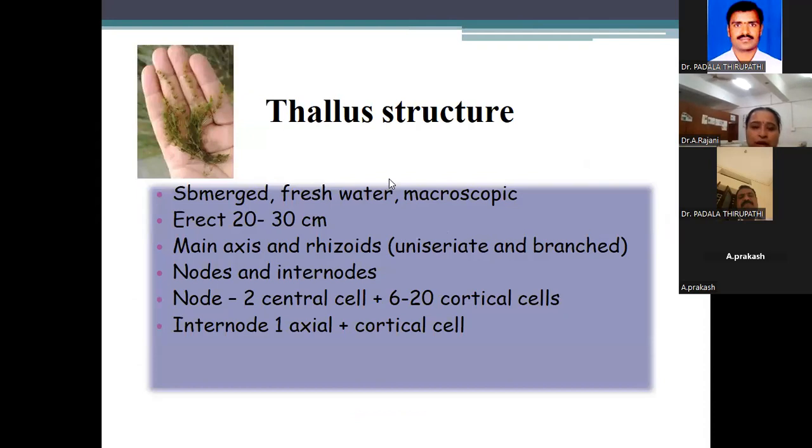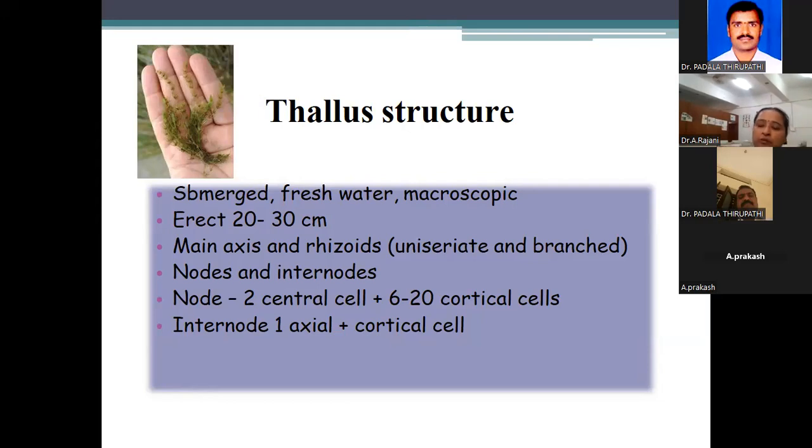Thallus, you know, the plant body name is called thallus. But compared to the other two Chlorophyceae members, Volvox and Oedogonium, they have a microscopic structure. The Volvox plant body is a coenobium colony. The Oedogonium plant body is filamentous, unbranched. See the sequence of thallus organization: Volvox has a different thallus, Oedogonium also a different thallus.